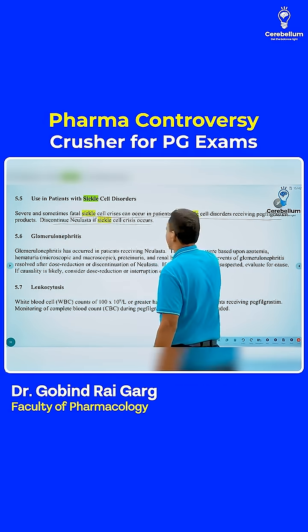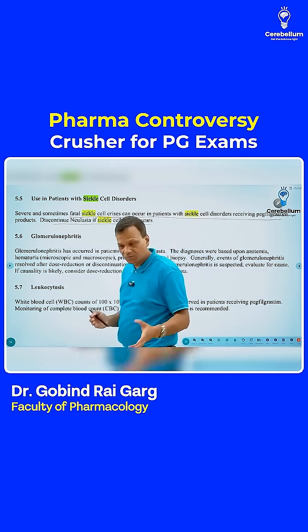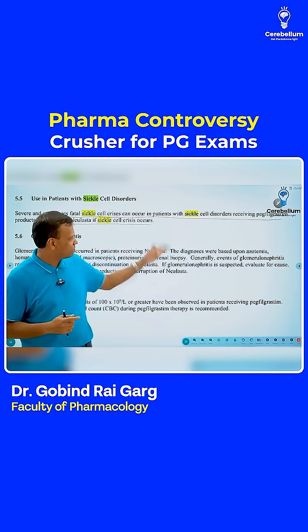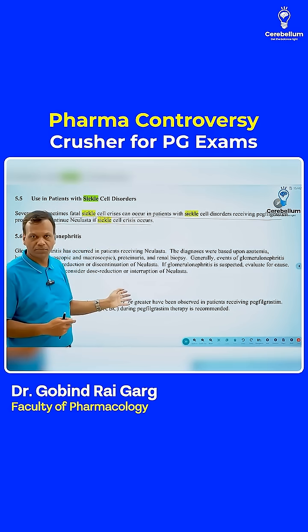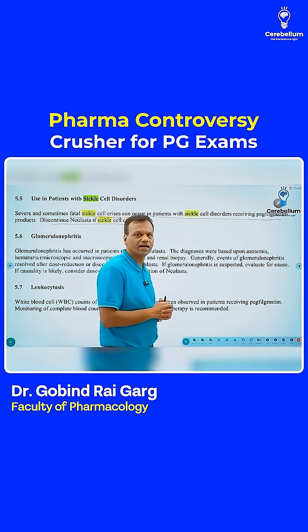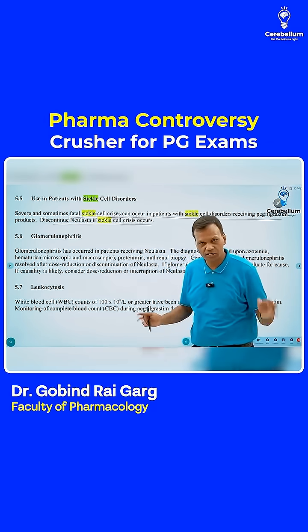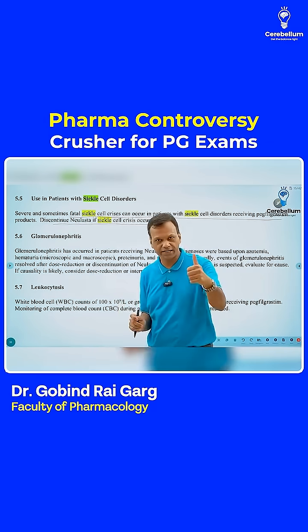Discontinue this if sickle cell crisis occurs. So that means clearly they are telling that they can be used in sickle cell anemia, but whenever this crisis occurs, we need to stop them. So they should be given carefully. They are not contraindicated. Okay, so this controversy is also crushed, right?